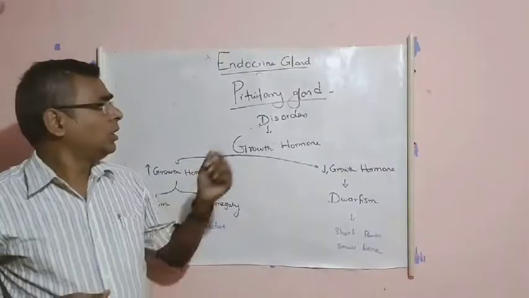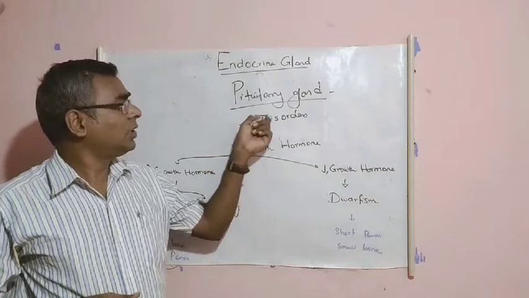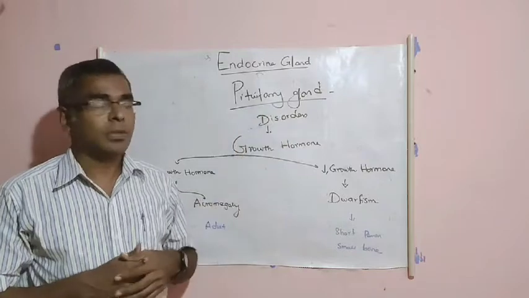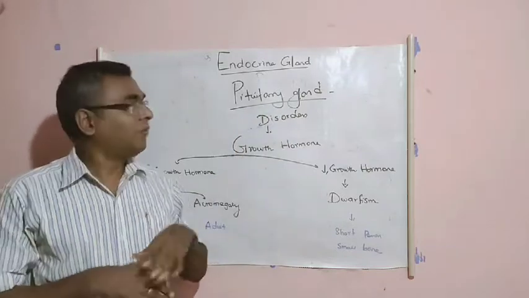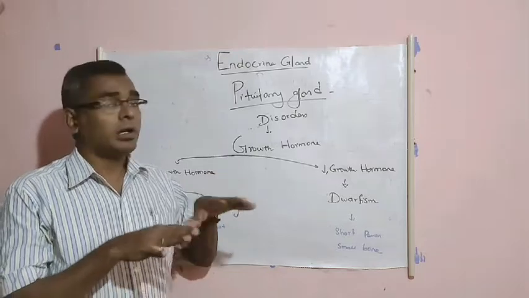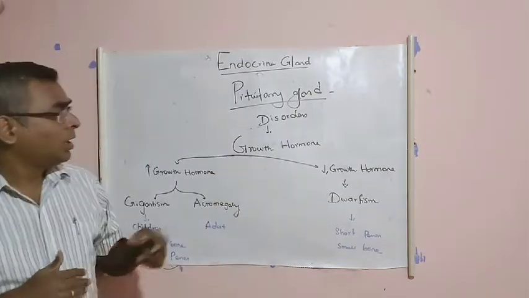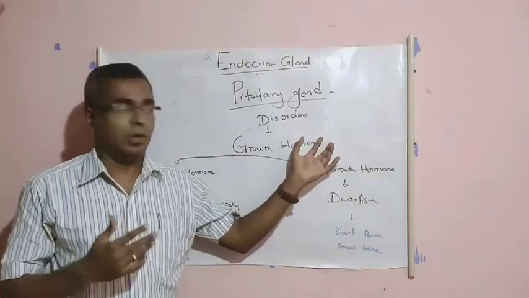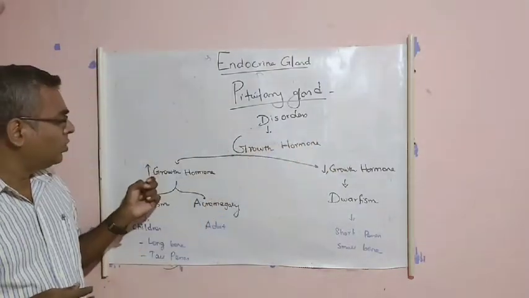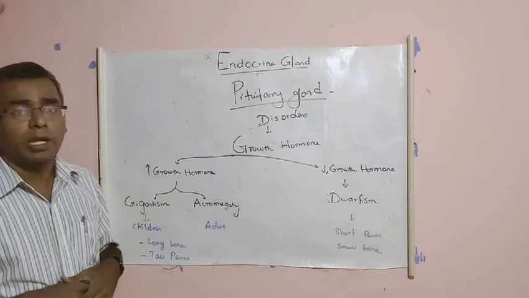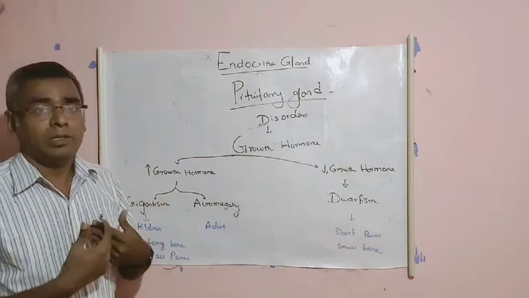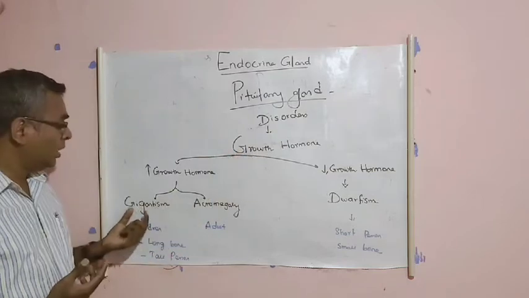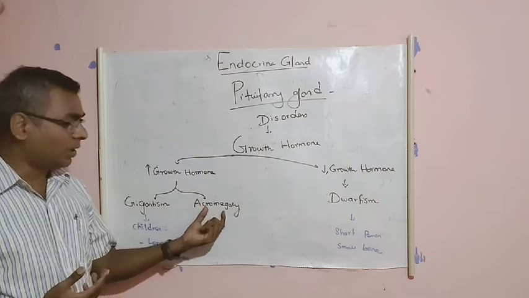And now let's see about the disorders of the pituitary gland. I mean, what are the deficiencies? What diseases does it produce when the pituitary gland hormones are imbalanced? The main pituitary gland hormone is the growth hormone. All of you are aware. When this growth hormone increases, I mean, if the person has excessive secretion of the growth hormone, it leads to gigantism and acromegaly.